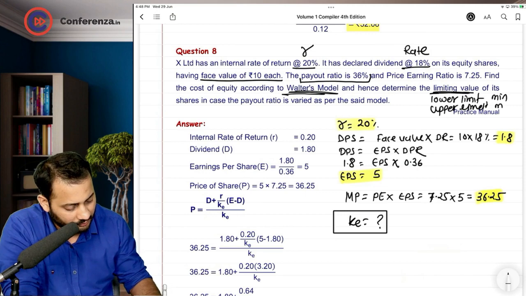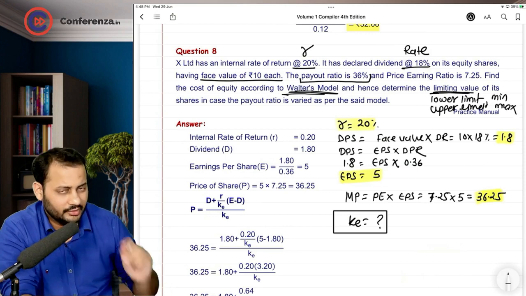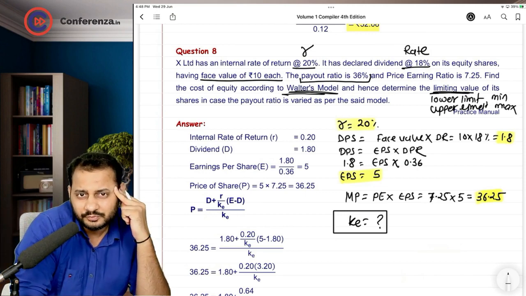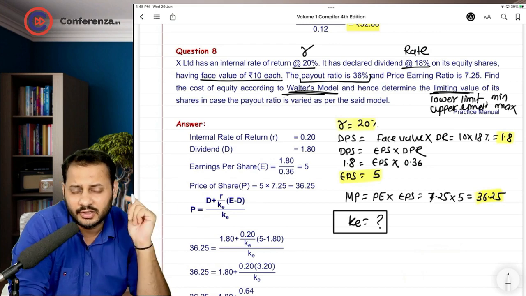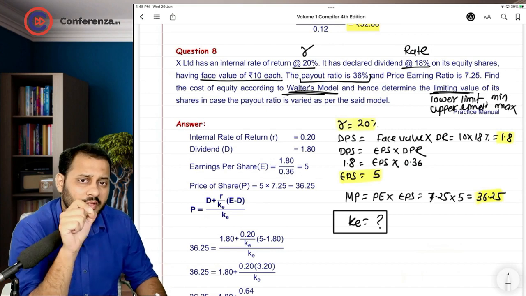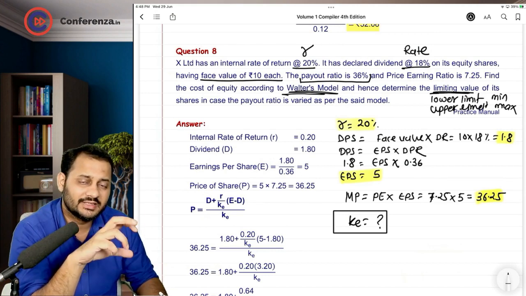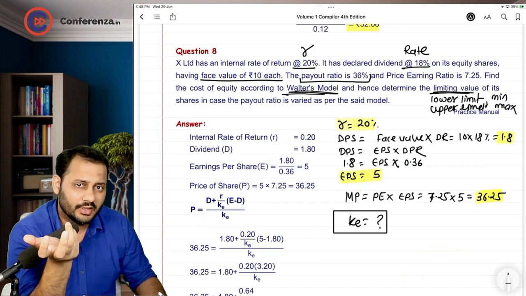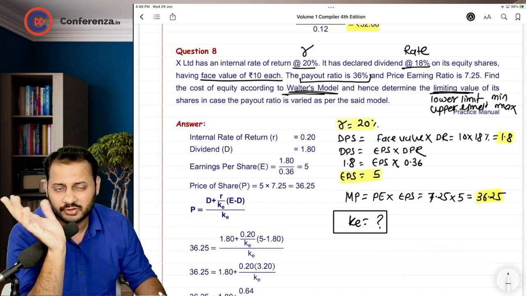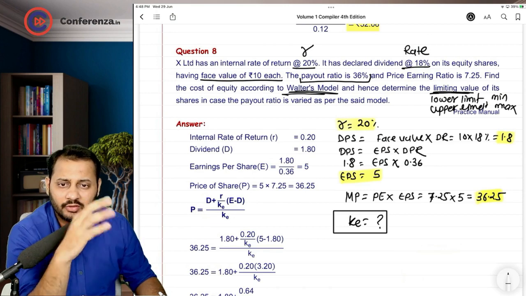Minimum and maximum. Can you calculate the minimum and maximum price of the share? Yes sir, we can calculate. If we follow optimum dividend payout, the maximum price can be achieved. And if we follow exactly opposite to the optimum dividend payout, minimum price will be achieved. So lower and upper limit will be calculated later on by us.